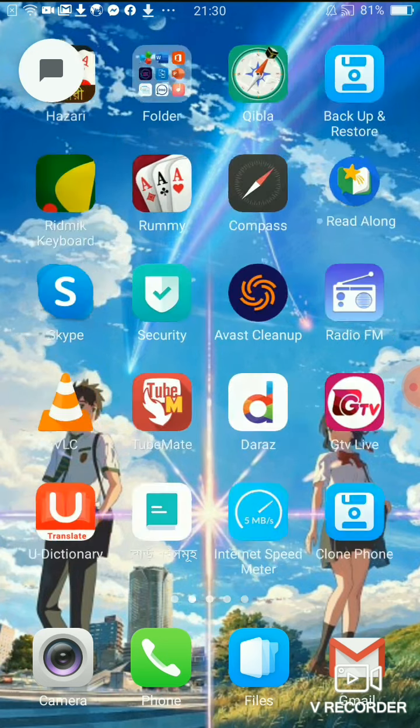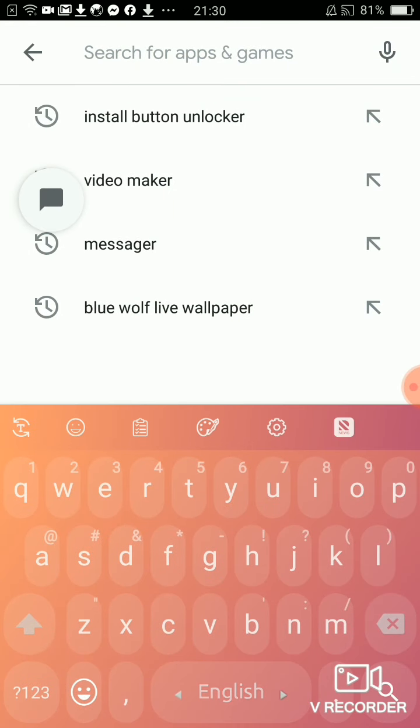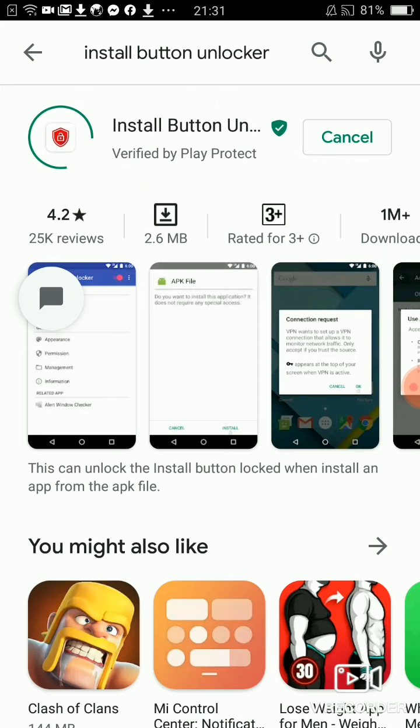Okay, let's see. At first we go to the Play Store. Here's the Play Store. Then we search Install Button Unlocker. Here is the Install Button Unlocker. At first, the Install Button Unlocker is at the front of the page. Let's install it. Okay, it is waiting for download.